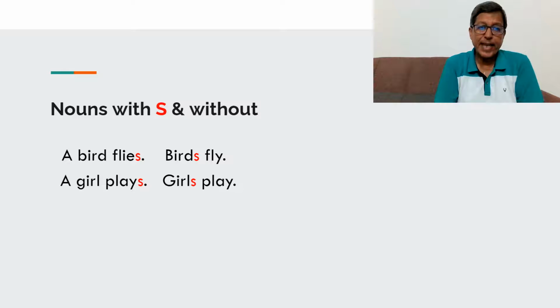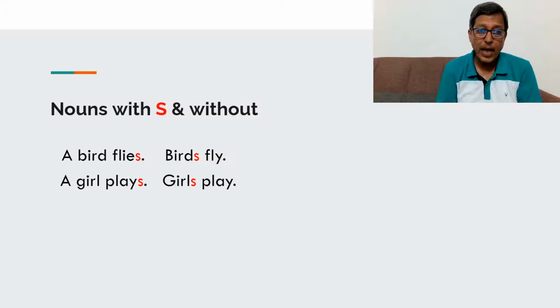There are two examples of sentences here. The first one is a bird flies. You can change the form of bird and it can become birds fly. Similarly, a girl plays can become girls play.